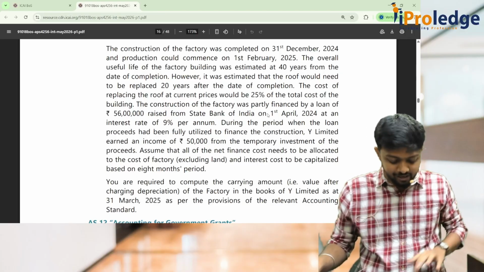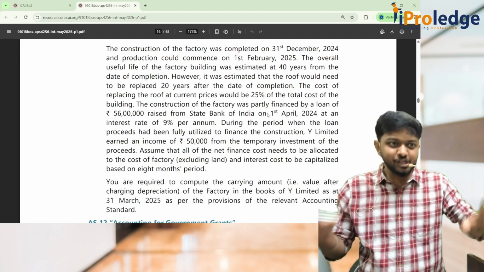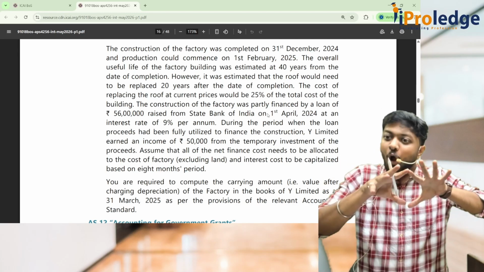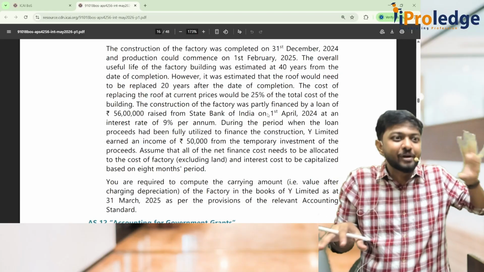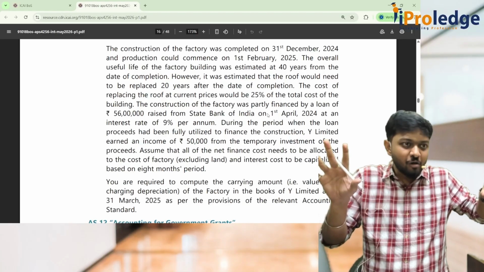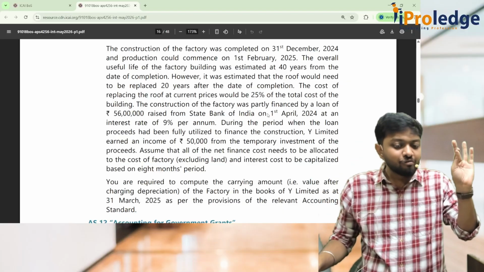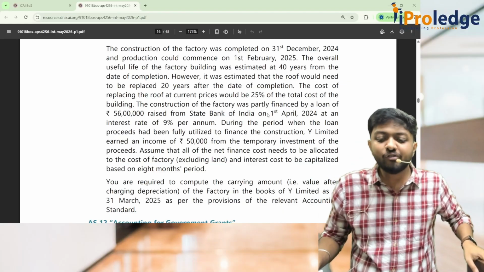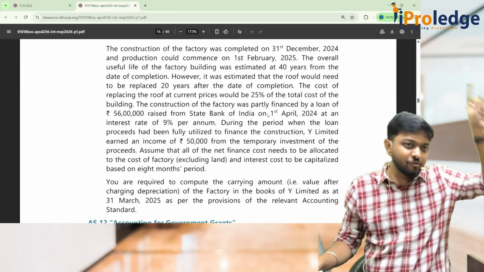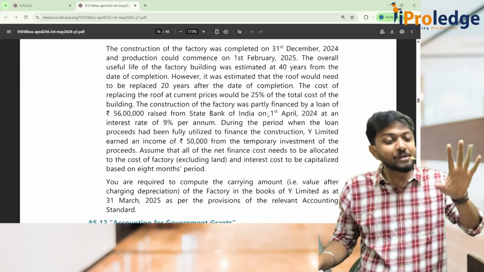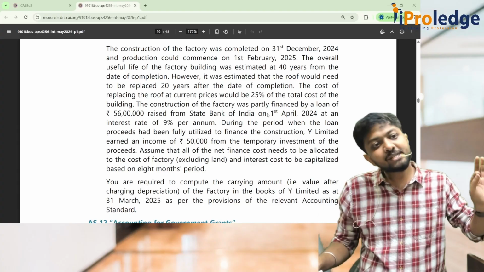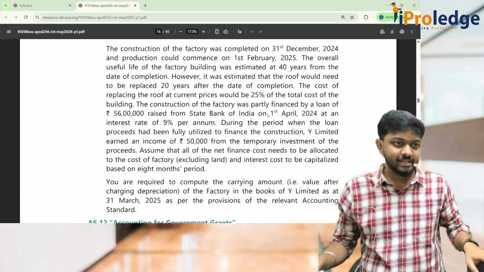Okay. Now whenever the useful life of two different components of a PPE are different, you have to do component accounting and treat roof as a separate component and building as a separate component. Aita? So we'll do it. The cost of replacing the roof at current prices would be 25% of the total cost of the building. Whatever building cost you have in total, 25% of it is the roof. 75% is building. Did you understand?